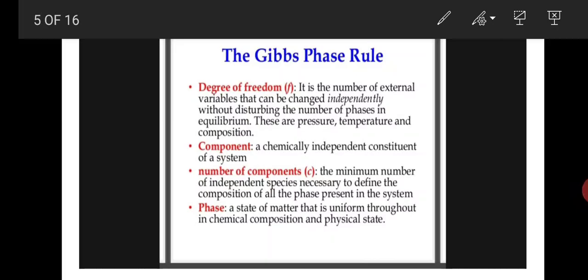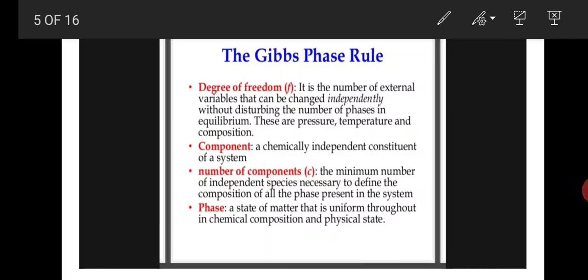These are the external variables and can be changed independently, without disturbing the phases in equilibrium state. These are called the degrees of freedom and it is denoted by small f. Next is the component, a chemically independent constituent of a system. A chemically independent molecule is called a component. Here the number of components is denoted by C.